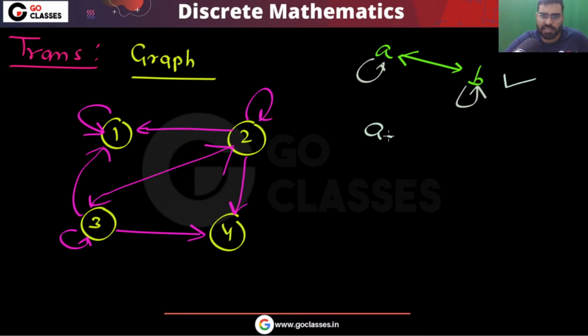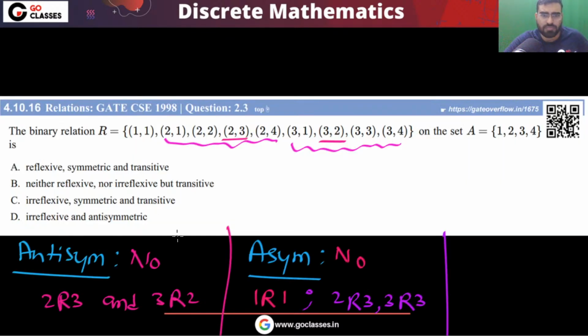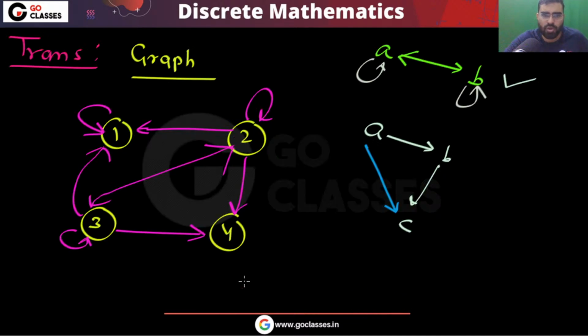Now the other condition is this: A related to B, B related to C, then A must be related to C. Is this property satisfied? Let's check it out. Here this property is satisfied. 3 is related to 2, 2 related to 4, 3 related to 4. Here also it is satisfied. So this is transitive, right? Yes, this relation is transitive because you can easily see that all the properties are satisfied.